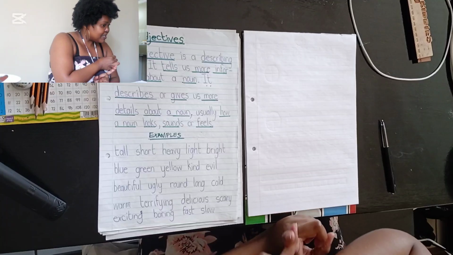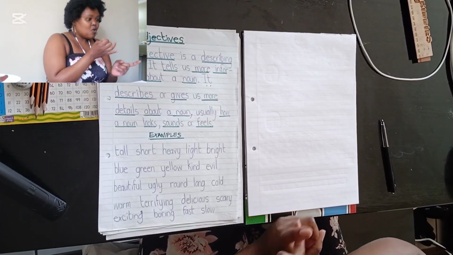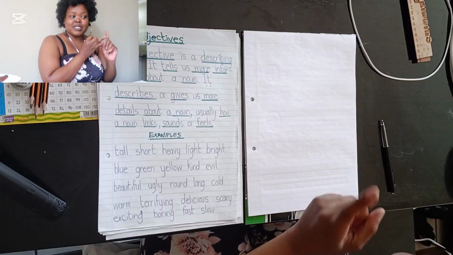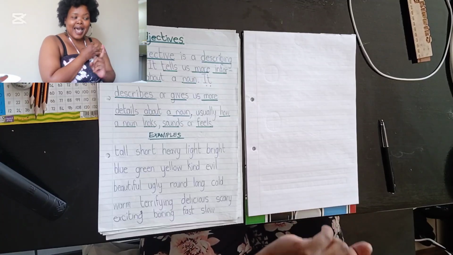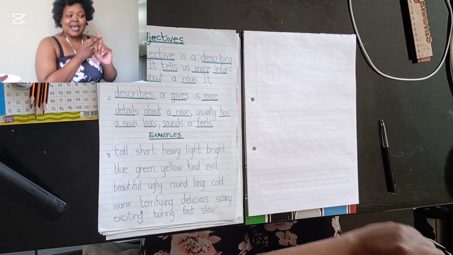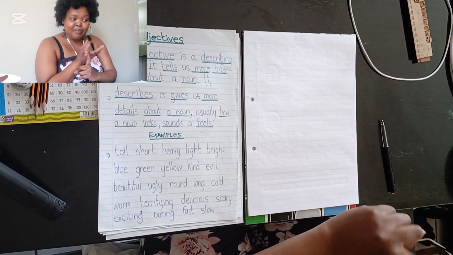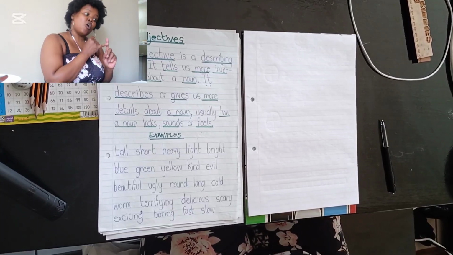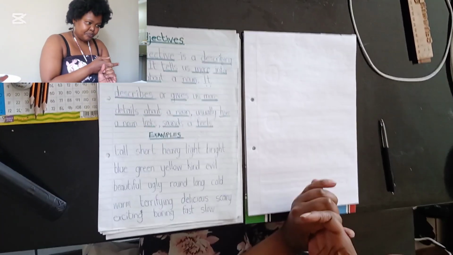It names a person, a place, or a thing. A verb is an action, so it's a doing word. Anything that you can do is a verb. And an adjective is a describing word. It will describe the noun for us. The tall girl. We clear?